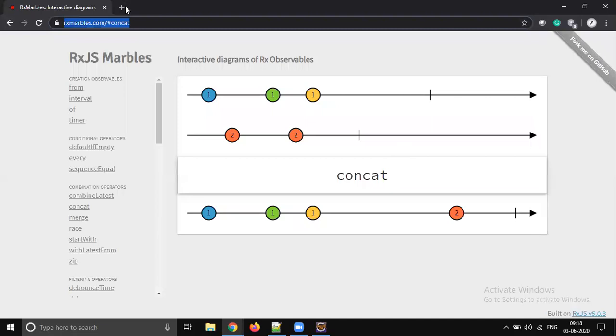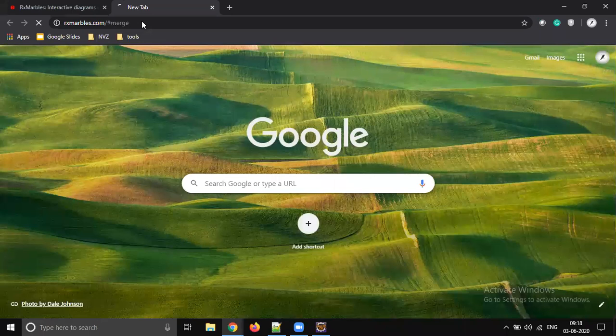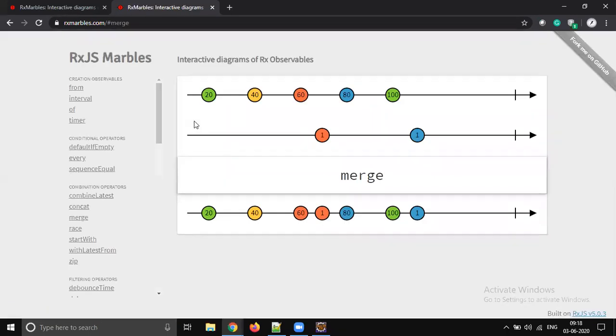So let me open that in another tab, right? So it's like merge. Merge will work in a different way, right? Merge will be asynchronous. If the data is coming from flex 1, it will take 20, 40, 60, till the time the data is coming from flex 1. But all of a sudden flex 2 came and gave the data, right? So I have got the data like 1, and it takes from flex 2, and again flex 1 gave 80, it took, and again flex 1 gave 100, it took, and again flex 2 gave 1, it took, right?